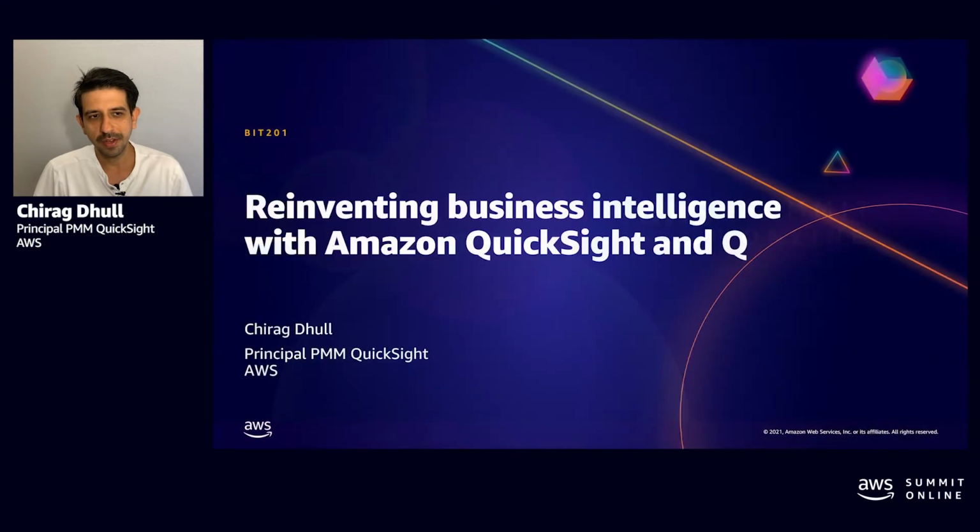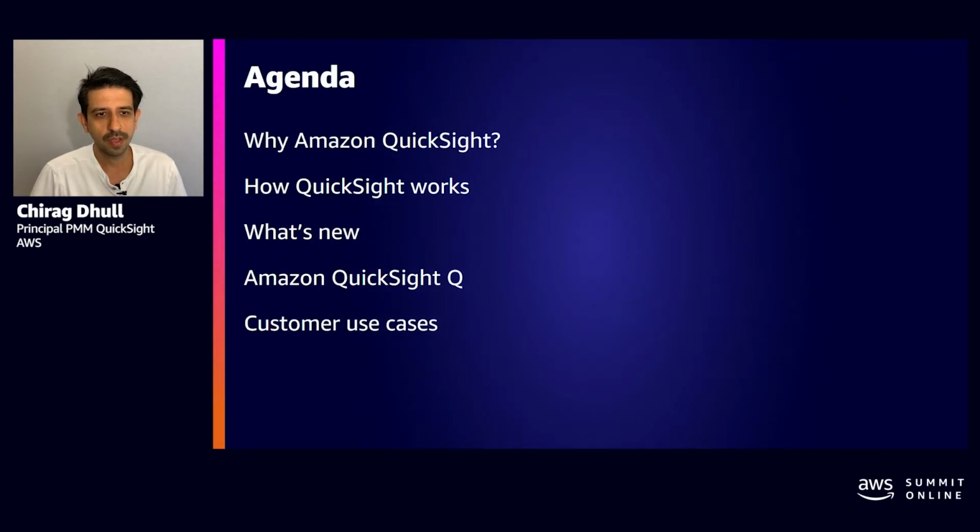Today I'll be talking about reinventing business intelligence with Amazon QuickSight and Q. In this session, we will talk about why Amazon QuickSight and how QuickSight works. We will talk about some of the new features of Amazon QuickSight, including our latest NLQ service, Amazon QuickSight Q, and discuss some customer use cases. So let's jump right in.